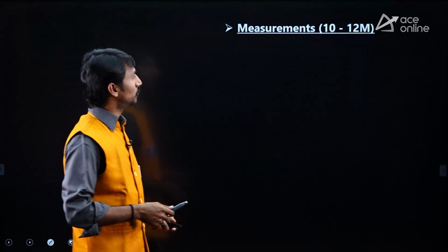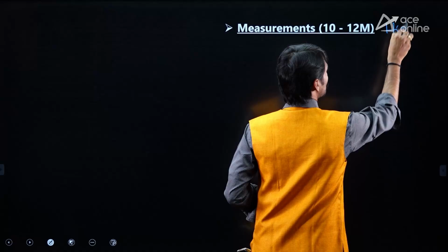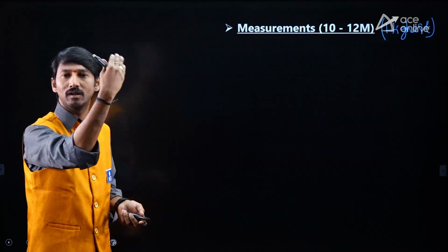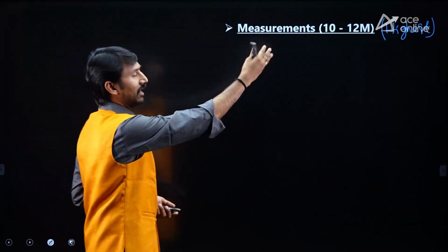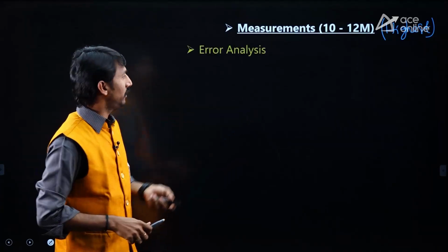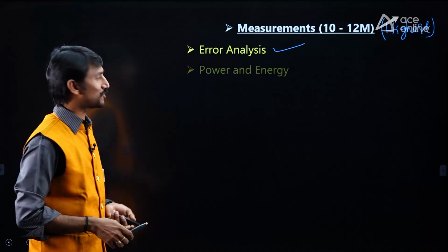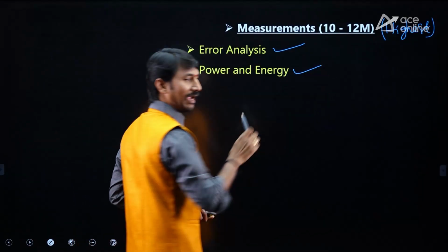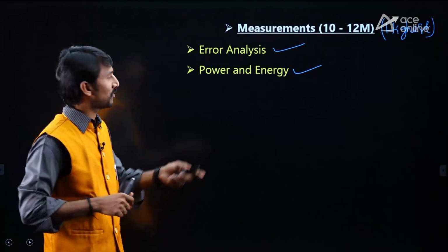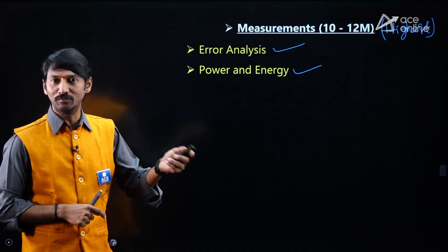And coming to measurements, this is the highest weightage in the IN paper. If you take all the core or technical subjects, this is the highest weightage. 10 to 12 marks I gave you, but sometimes 13, 14 also happen. In this, error analysis, 2 or 3 mark questions may be asked. And measurement of power and energy, single phase power, DC power, etc. And in the energy, what are the error calculations, everything will be there.